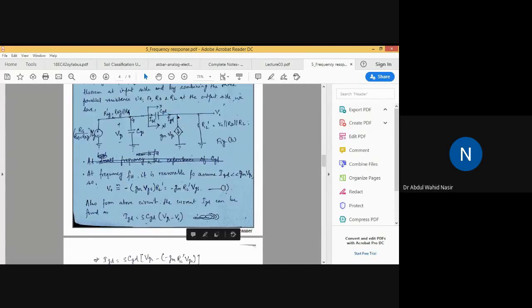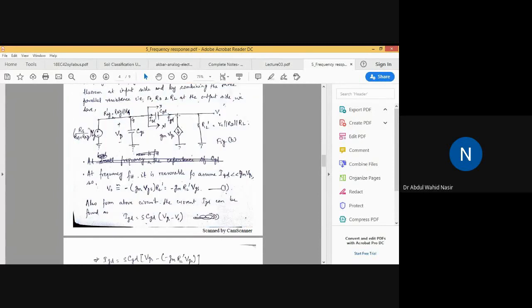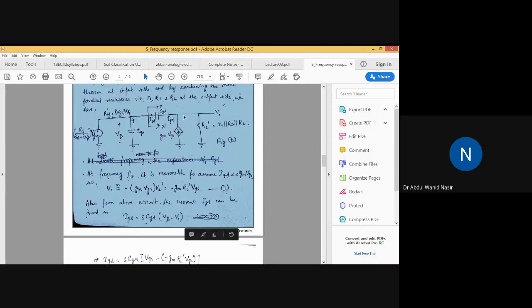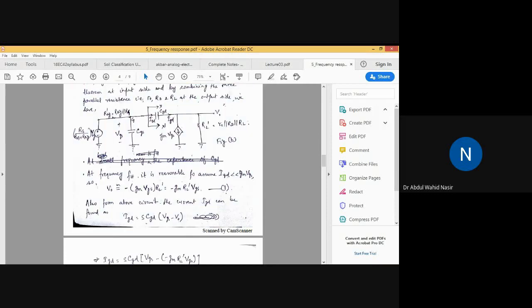So at this junction, if you analyze, the resultant current in this branch will be equal to minus gm VGS plus IGD, but IGD is very much less than gm VGS. So you can assume that only the current minus gm VGS is flowing here.